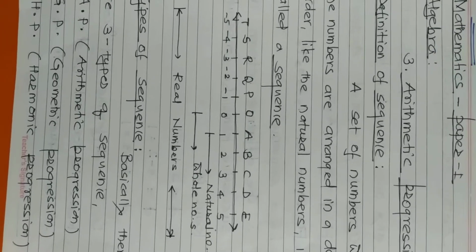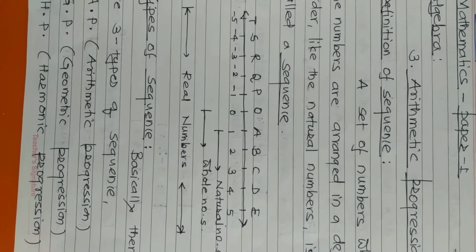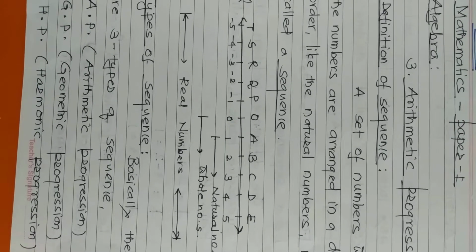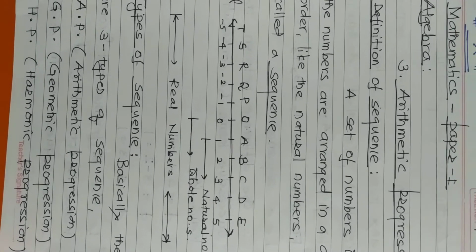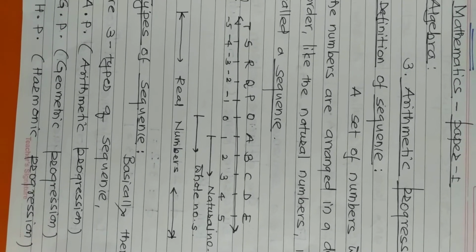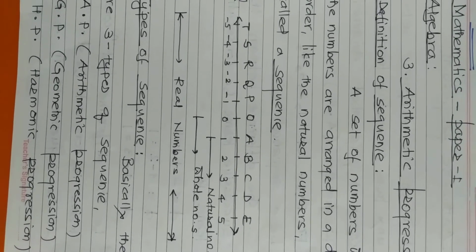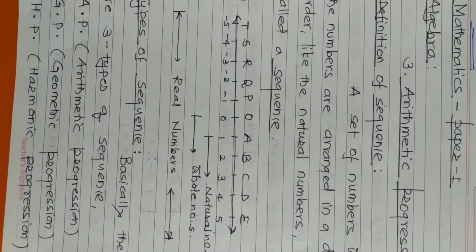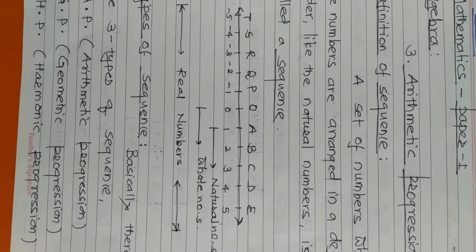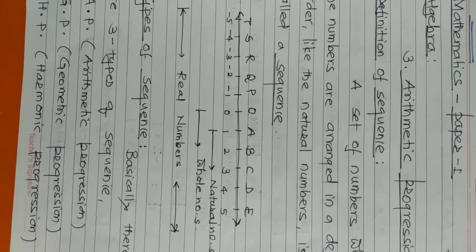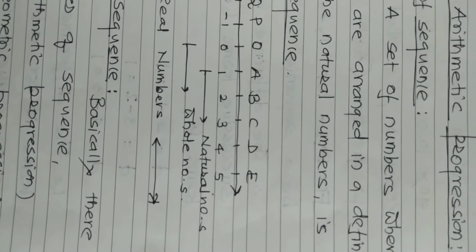Basically, considering natural numbers, you know the number line. The number line is a set of number of points. For our concept, we have already considered the midpoint of that number line. To the right, some positive numbers; to the left, some negative numbers are there. But if we consider some points on that number line which are at a unit distance, then the numbers which start from 1 and so on are called natural numbers.